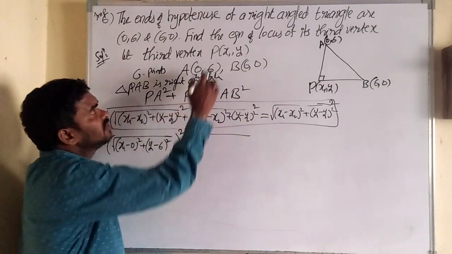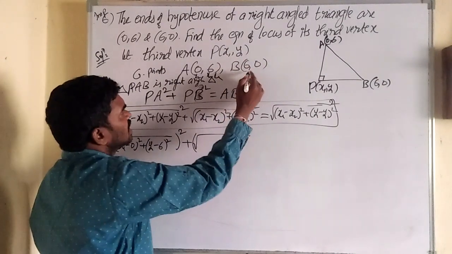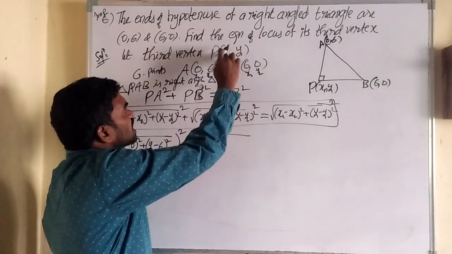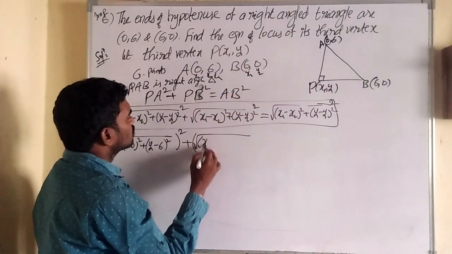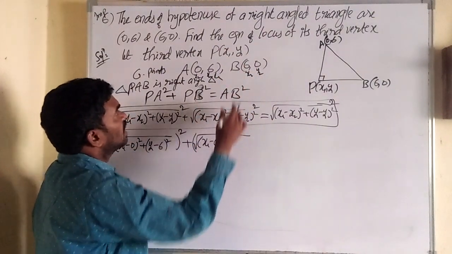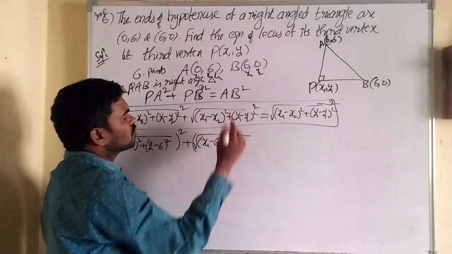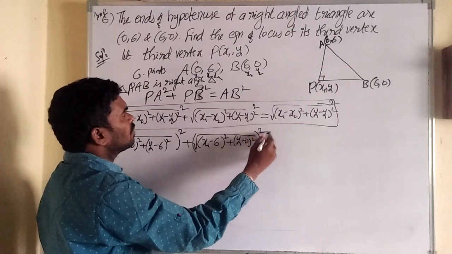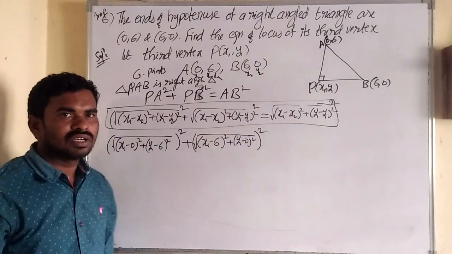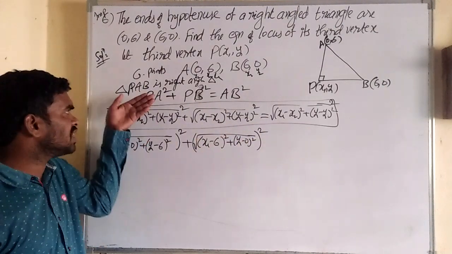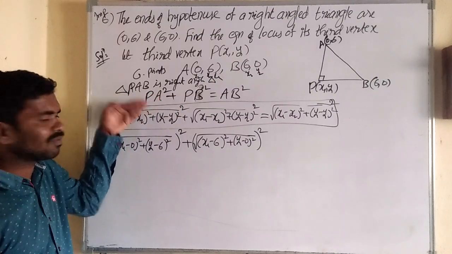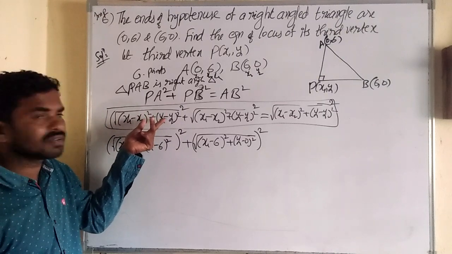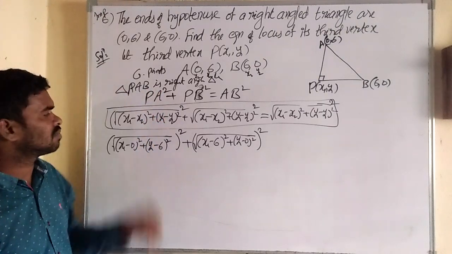If P is (x1, y1), then B is (x2, y2), so (x1 − 6)² plus y1 − y2 means (y1 − 0)², having the whole square because this is PB square. Okay, in mathematics you just continue step by step. I wrote this step based on the previous step, this step based on the previous step, like that.